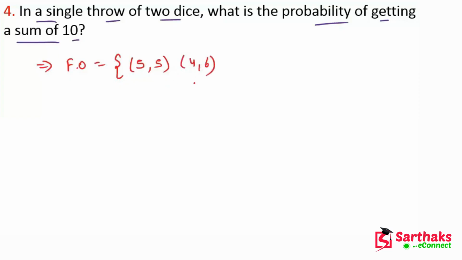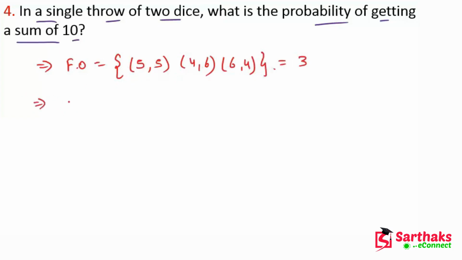If we add these two numbers, we get 10. And another case will be 6, 4. So these are the favorable outcomes, and how many? They are 1, 2 and 3. So there are 3 favorable outcomes.